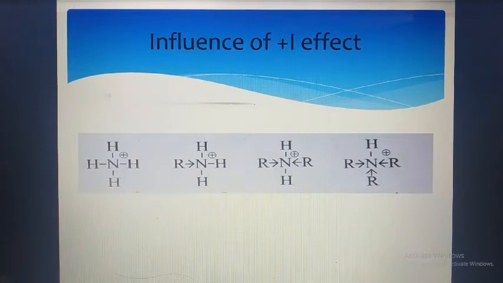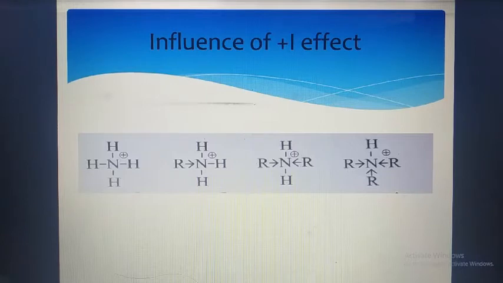Here you can see some of the structures are given. So what is plus I effect? Plus I effect is the positive inductive effect. Now what is positive inductive effect? Chemical species with the tendency to release or donate electron, such as an alkyl group.